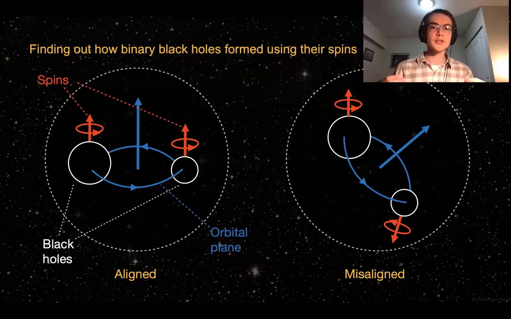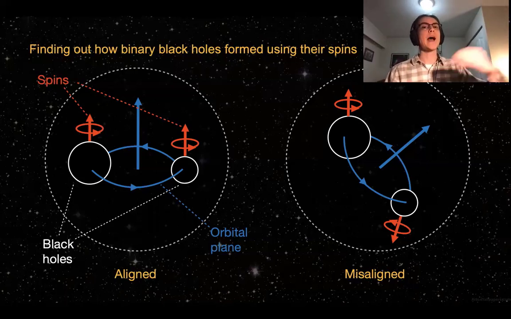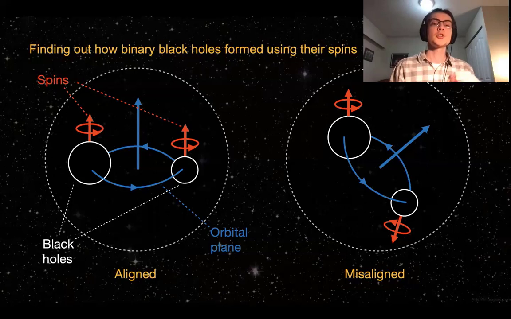But extracting the signatures of spin misalignment is quite challenging with the current generation of gravitational wave detectors. There's a lot of noise that we have to contend with, and this noise can often mask these subtle spin features. However, a series of upgrades to these detectors are in the works, and they promise to greatly reduce this noise.